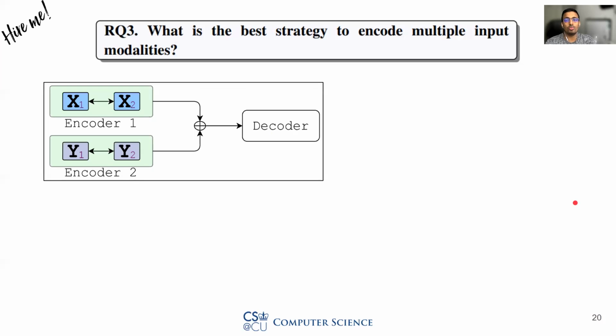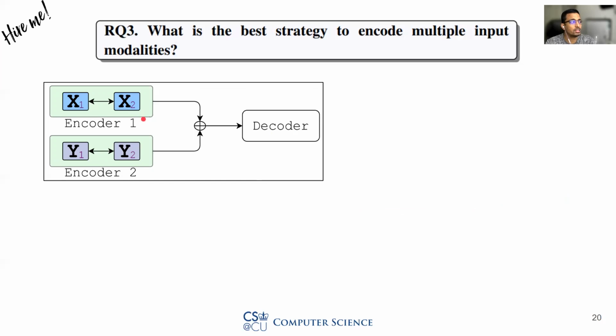Now let us look at the reason behind such improvement. As we know, transformer models learn representations with attention between all tokens in the input. When we use different encoders for different inputs, it can learn only within the input. For instance, here x1 only depends on x2 and y1 only depends on y2.